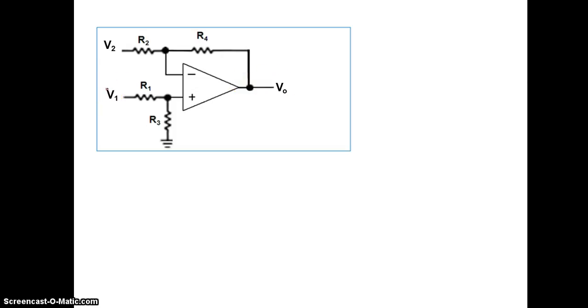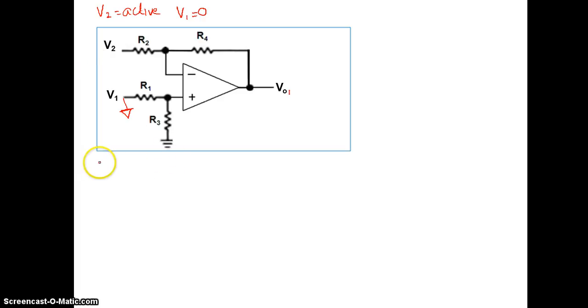So, in the first case, take the voltage V2 is active, that means V2 is there, and V1 is equal to 0. That means the non-inverting voltage, assume it as 0. So, this is 0 means this is grounded. Now, let the output due to only V2, I am just marking it as say V01. It is only due to the effect of V2 alone.